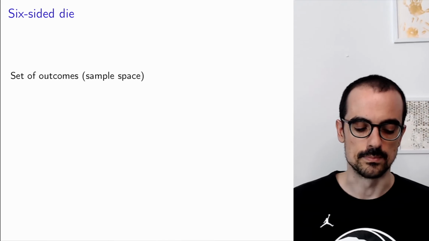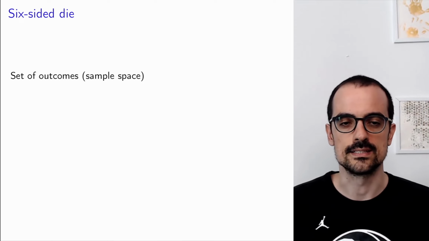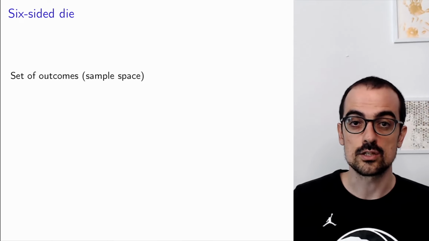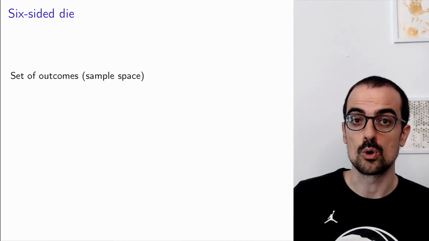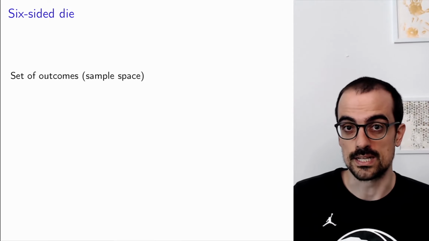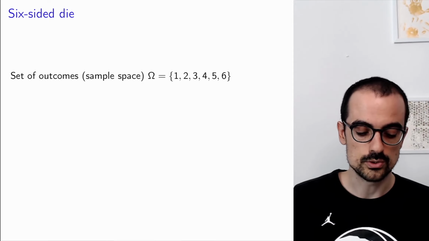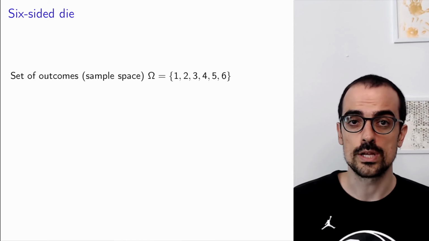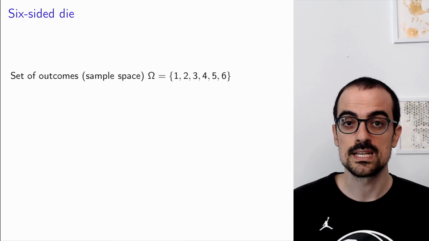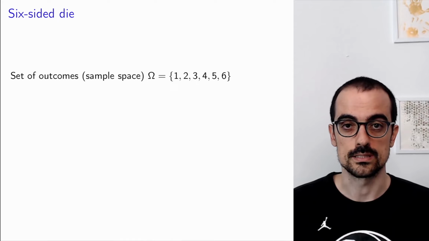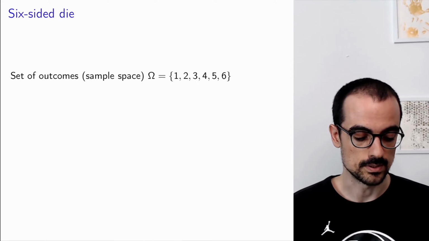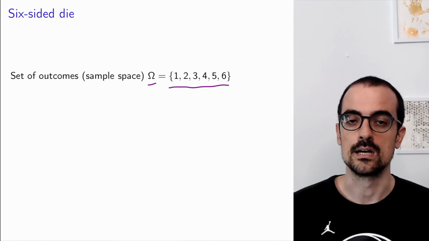Let's take a look at an example, which is going to be this six-sided die that I just mentioned. The set of all possible outcomes when we roll a six-sided die is just the numbers that we can get, which are 1, 2, 3, 4, 5, 6. In general, we call the set of all possible outcomes the sample space of the probability space. In this case, this is the sample space. We usually use this big omega to denote it.